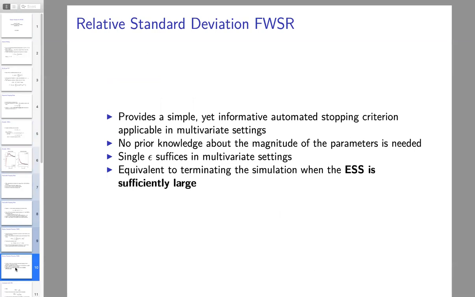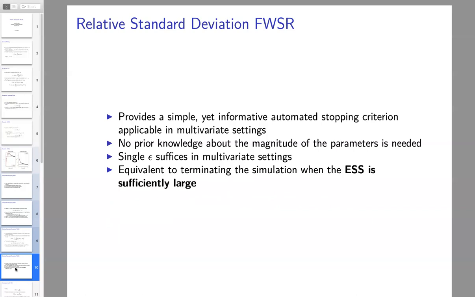So this provides a simple yet informative automated stopping criteria that we can apply to multivariate settings. It does not require prior knowledge about the magnitude of the parameters. And further, a single epsilon can suffice in multivariate settings.